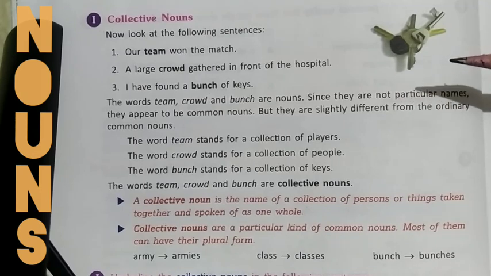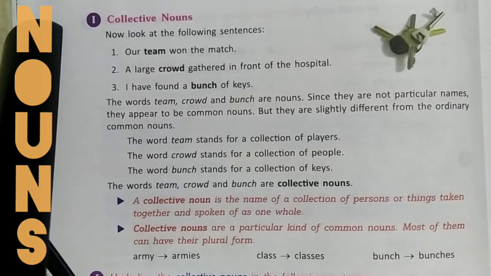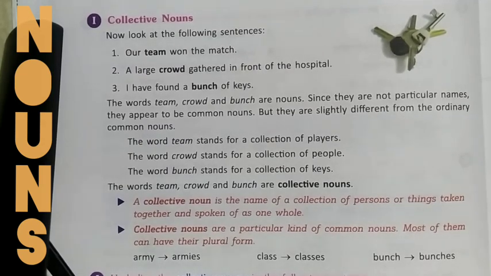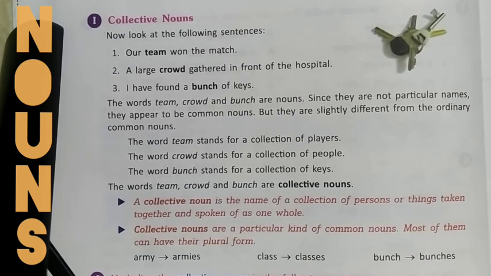So the words team, crowd and bunch express not a singular but a plural entity, right? They are nouns, but they are not particularly one name, and they do not refer to any singular thing. They are in a group. That is why they are examples of collective nouns. As the word team stands for a collection of players, the word crowd stands for a collection of people, the word bunch stands for a collection of keys.